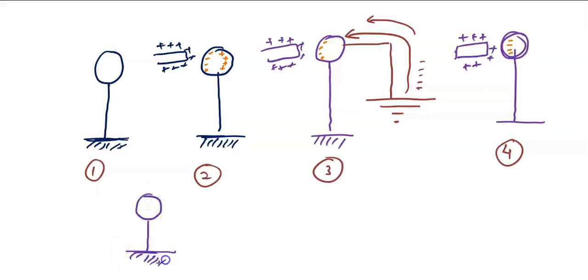Okay, now we remove the glass rod also. So once we remove the glass rod, what will happen? Negative charges will actually evenly get distributed on the sphere. Okay, and this is how you can actually charge a sphere without touching it. Have you touched it?